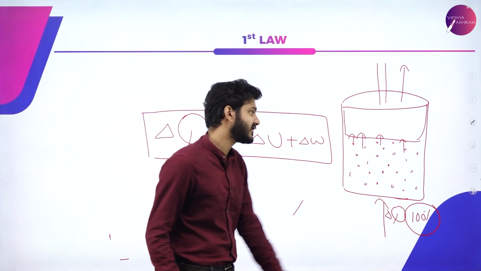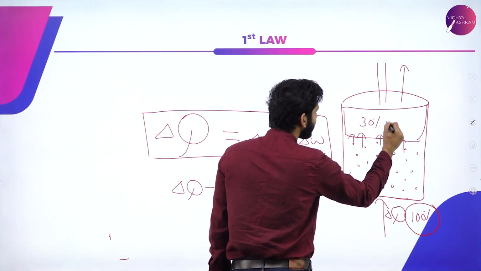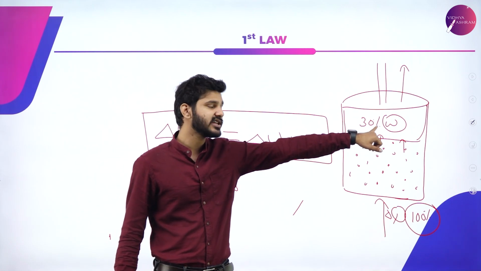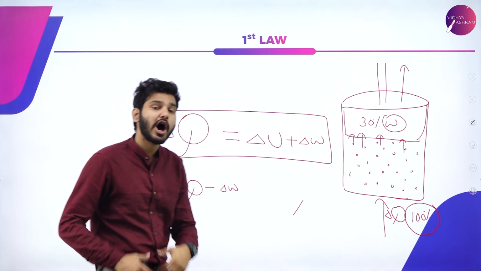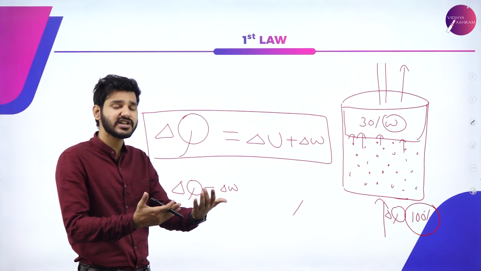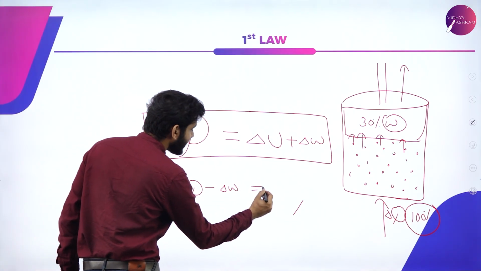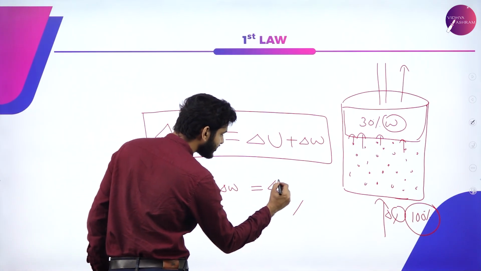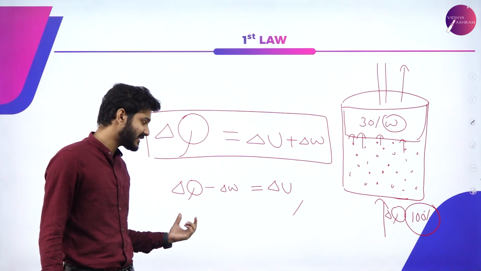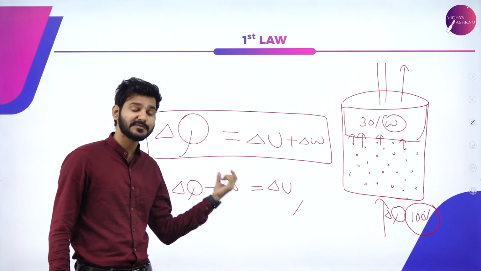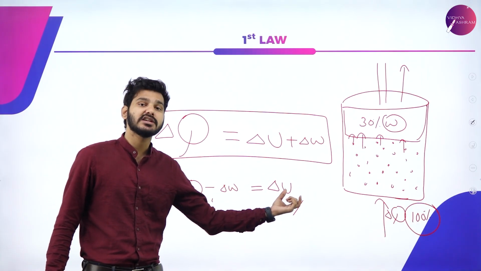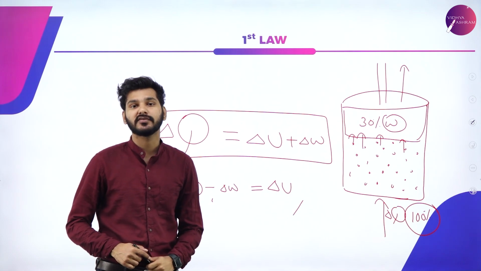Now, let's say 30% of this was used as work. Out of the 100% of energy I gave, 30% was used to do work, which means the remaining energy will be used to produce a change in the internal energy of the system. So the first law of thermodynamics states that the heat given to a system is partly used to do work on the surroundings, and the remaining energy is used to increase the internal energy of the system.